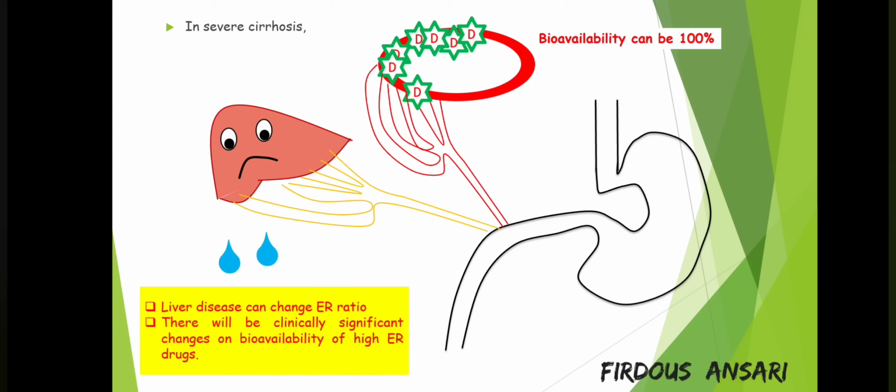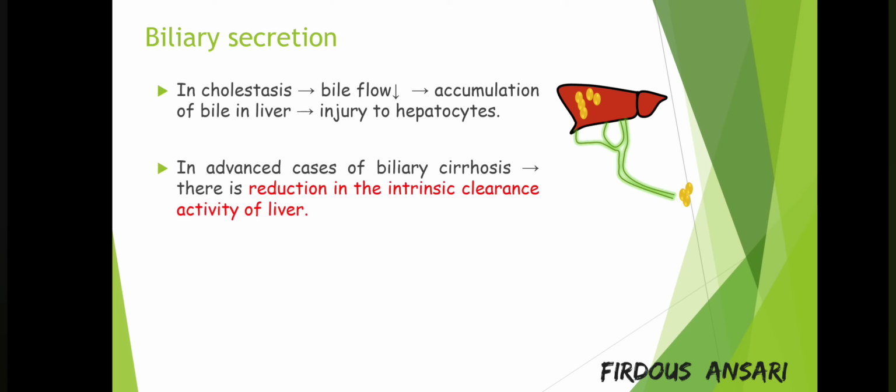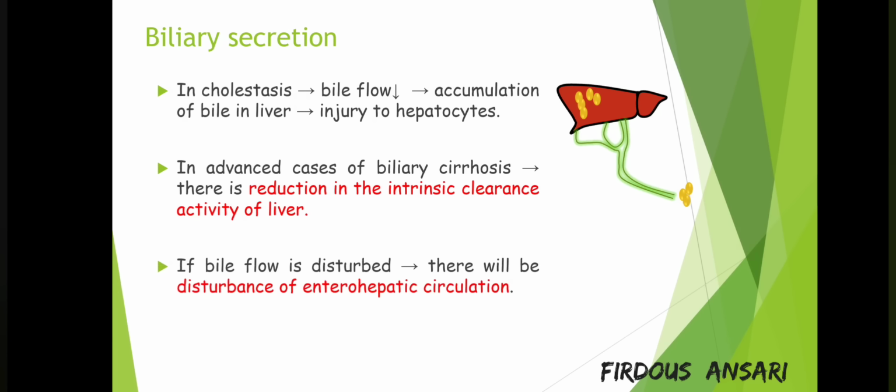In advanced cases of biliary cirrhosis, there is a reduction in the intrinsic clearance activity of the liver. If bile flow is disturbed, there will be disturbance of enterohepatic circulation, which is useful for the action of certain drugs.